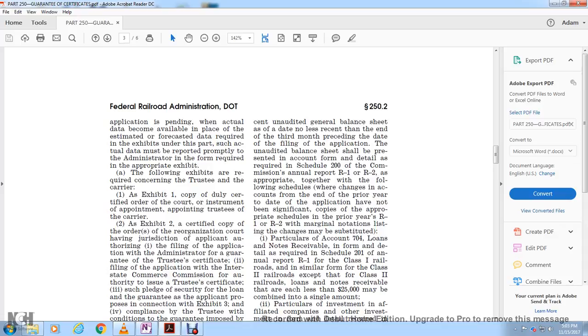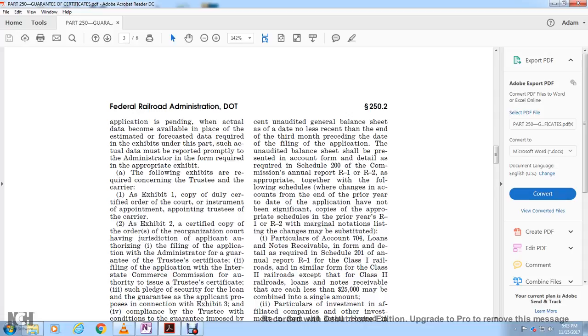Then, at the end of the 3rd month, before the day of the filing of the application, the unaudited balance sheet is to be presented in account form with the details required in Schedule 200 of the Commission Annual Report R1 and R2, as appropriate, together with the following schedules where changes in the accounts from the end of the prior year to the date of the application have been significant, copies appropriate to the schedules for the prior years R1 or R2, for the marginal notations listing and the change of the base substituted.